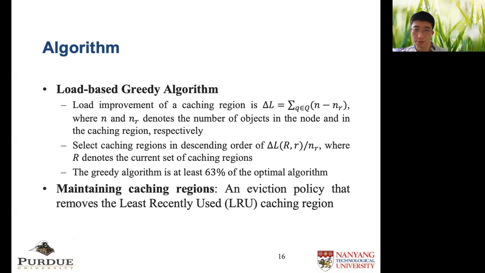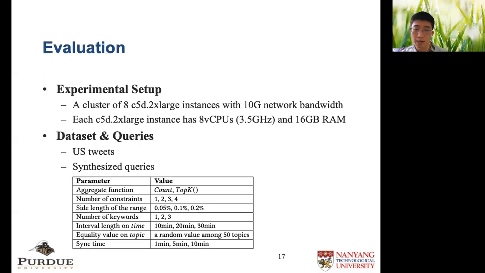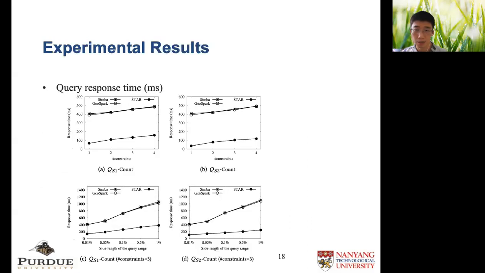We evaluate Star on a cluster of EC2 instances. We use a Twitter dataset for evaluation. As we do not have real-life queries, we synthesize queries for evaluation. This table shows the possible query parameters for synthesized queries. These figures compare Star with two other systems, Simba and GeoSpark, with respect to query response time of snapshot queries.